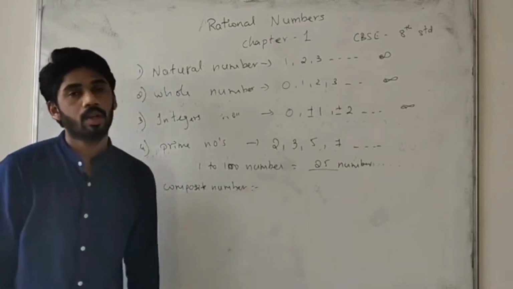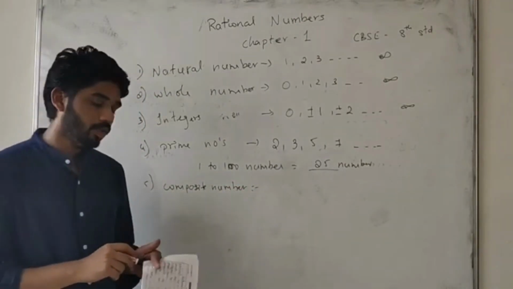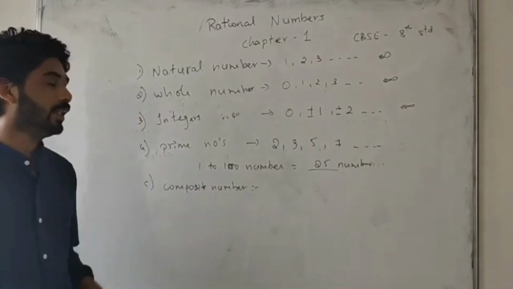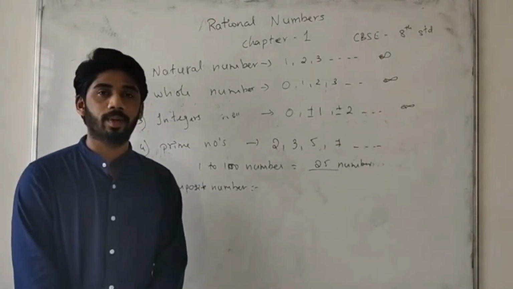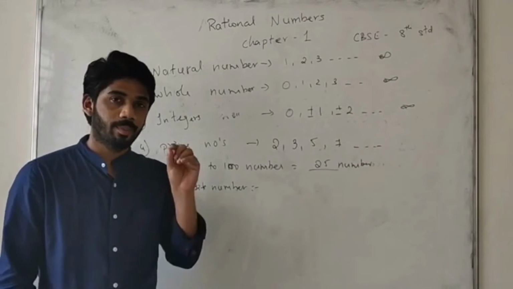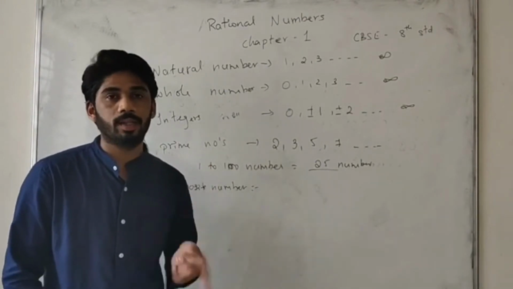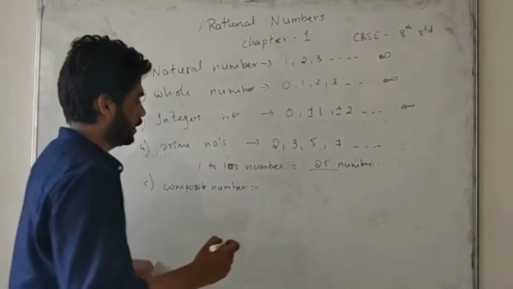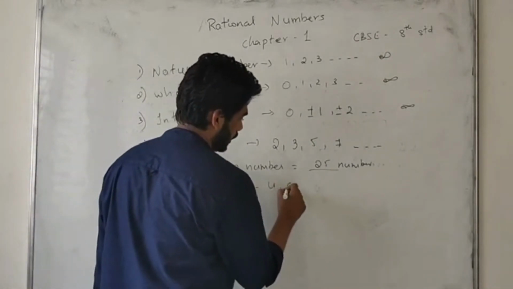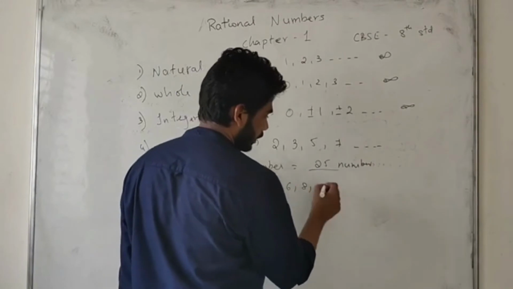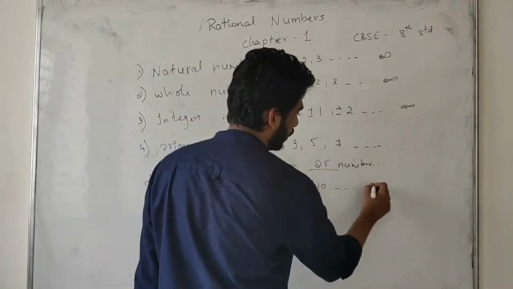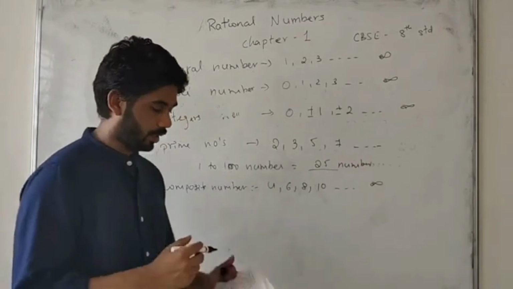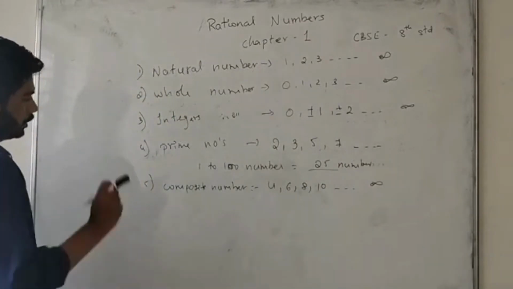Composite numbers. What is a composite number? A composite number is nothing but leaving the prime numbers, all other numbers are composite numbers. Example: 4, 6, 8, 10. These go on till infinity. How many numbers are there? 10 numbers. So till 5 we are complete.